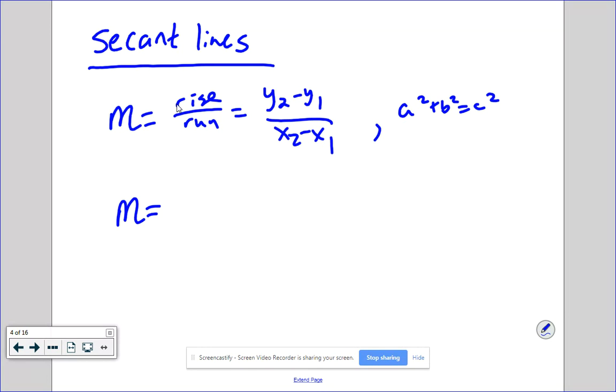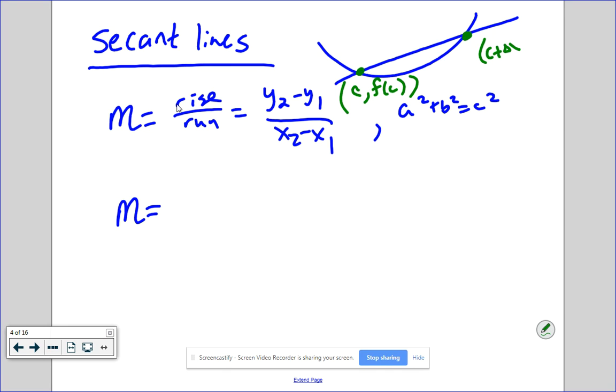Okay? So if I have a curve, I pick 2 points and I want to find the slope of this secant line. I find those 2 points where my secant line crosses through that curve. I call the first point (c, f of c). And the second point is (c plus delta x, f of c plus delta x).